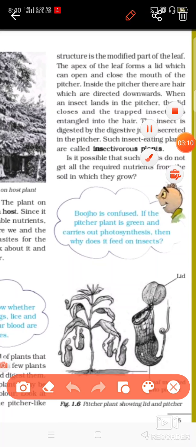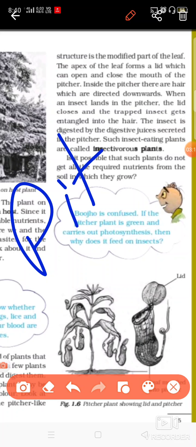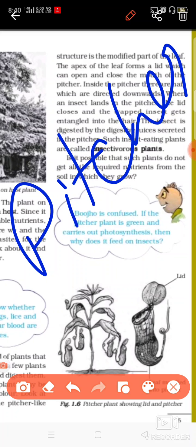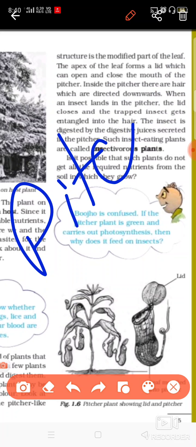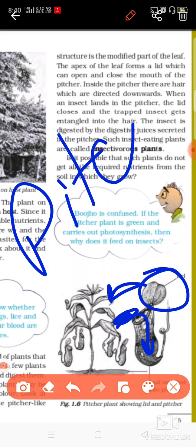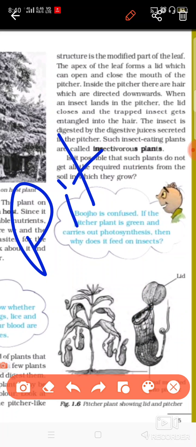One such plant is shown here, which is known as pitcher plant. What happens here is, once any insect comes and sits here, this lid closes, and the insect is taken inside the pitcher, and this pitcher has digestive juices that digest the insect.